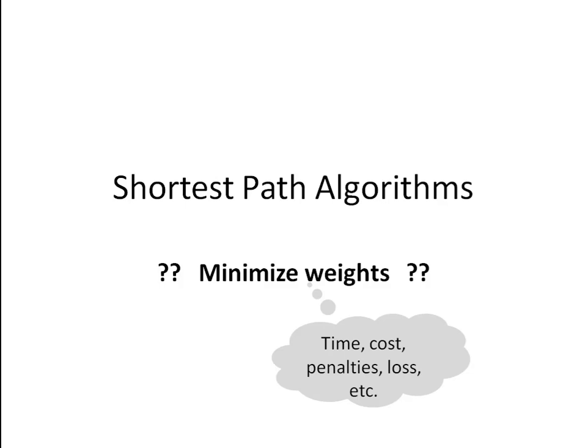Therefore, the application areas of these algorithms include finding a shortest path between cities, and this path may be via any transportation means. Similarly, in networks, these algorithms may be utilized by protocols in order to route data packets accordingly.